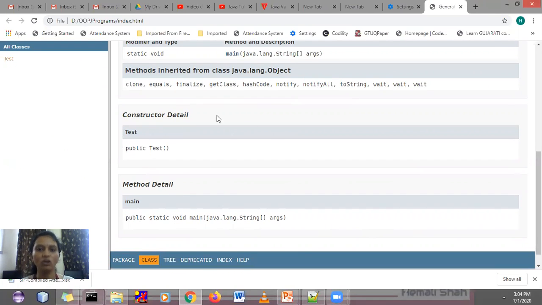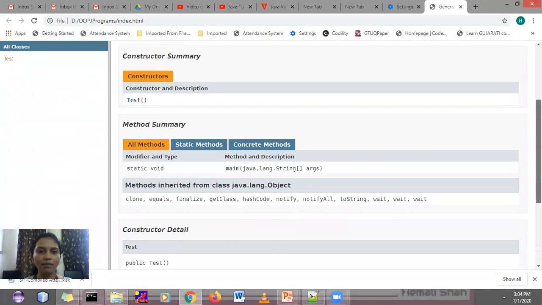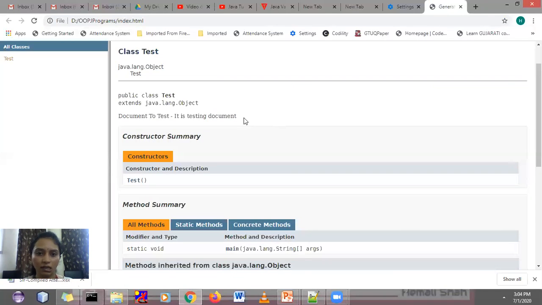So this document is called a Java document, and this documentation comment is used to create documentation about the classes. See, the comment that I have written inside the class, it is available here. Document to test, it is testing document. Whatever you are writing inside the comment will be available in this HTML document.